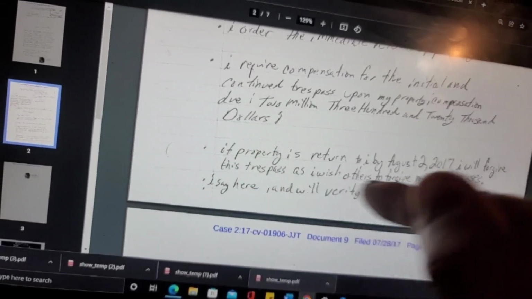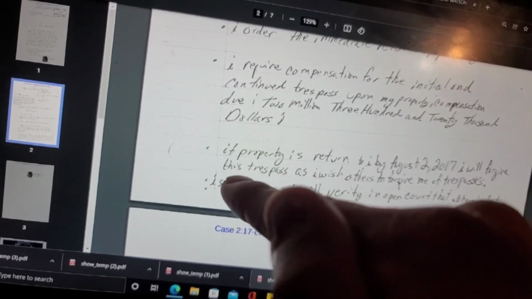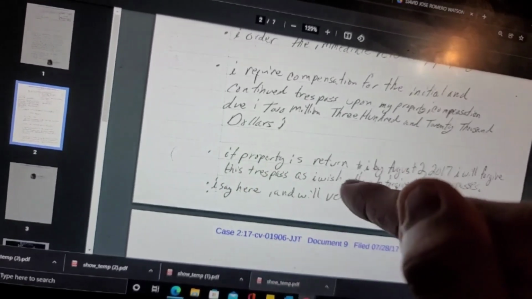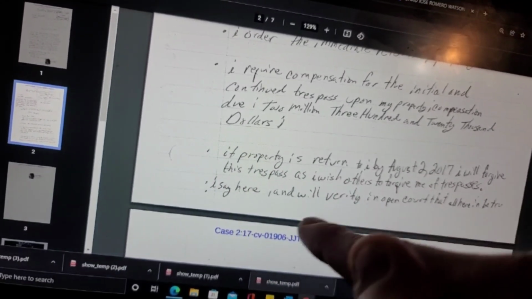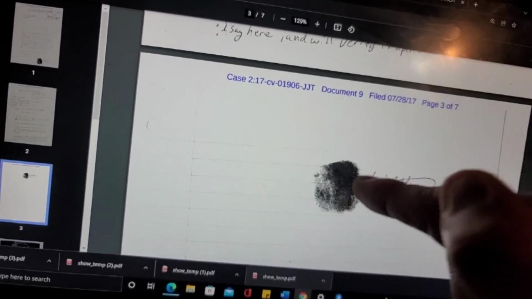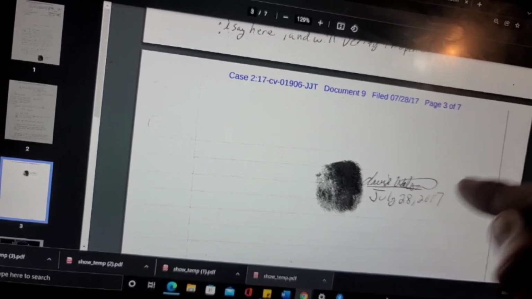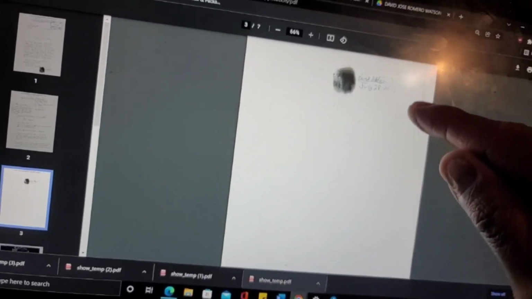Okay, so he's just telling them that he will forgive them if they return his kids, basically. Wish others to forgive me of trespass. I say here and will verify in open court. And fingerprint and signature, David Watson, July 28th, 2017.